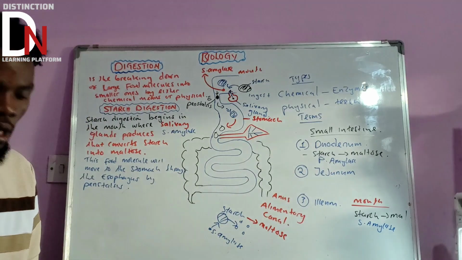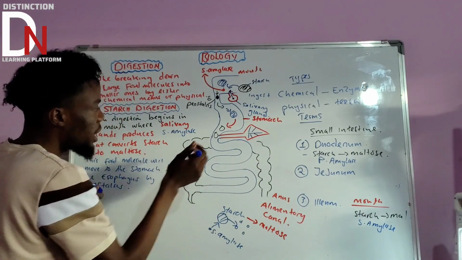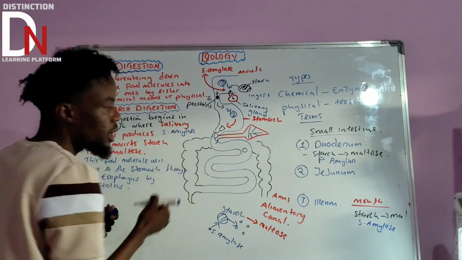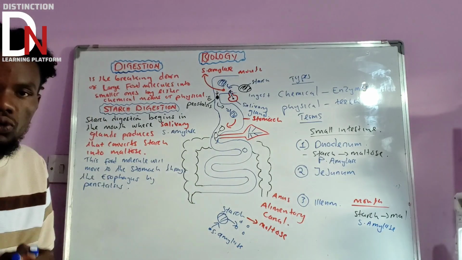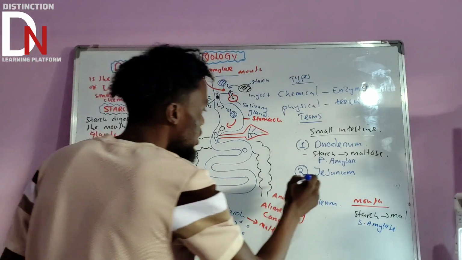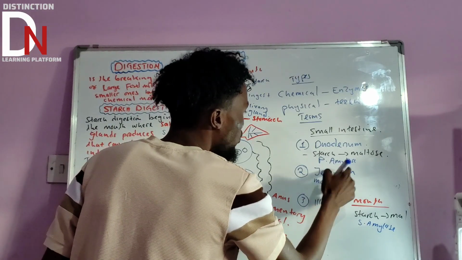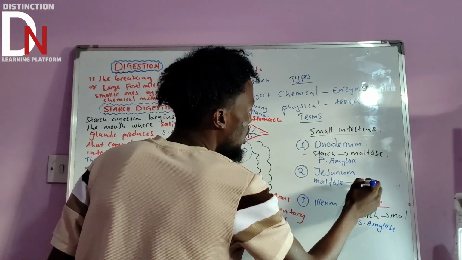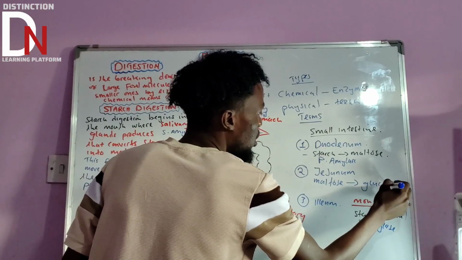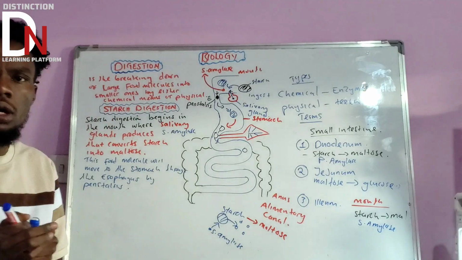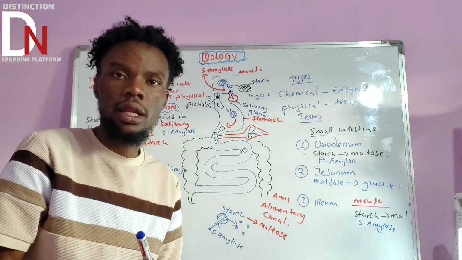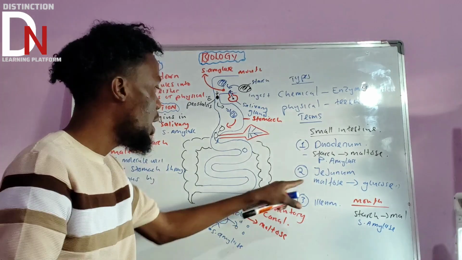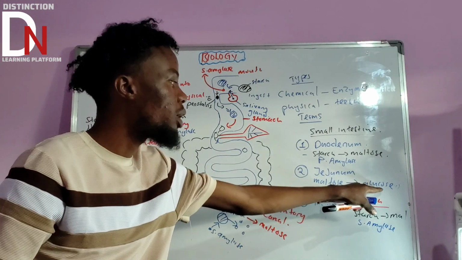Now we go to the jejunum. What's going to happen in the jejunum, this second part? Here it is now maltose. It's the one that's going to be converted into glucose. So if someone asks what really happens in the jejunum, you say it is maltose being converted into glucose.